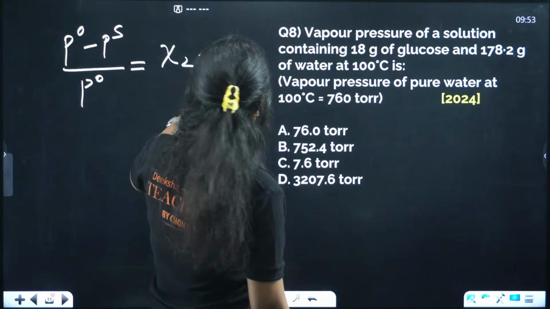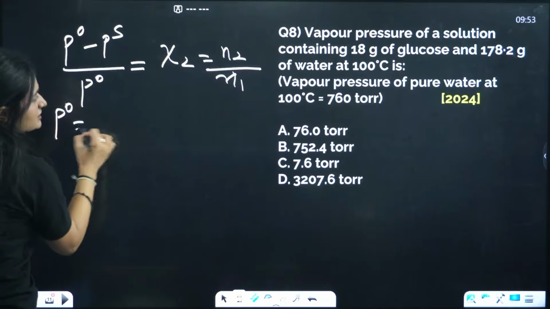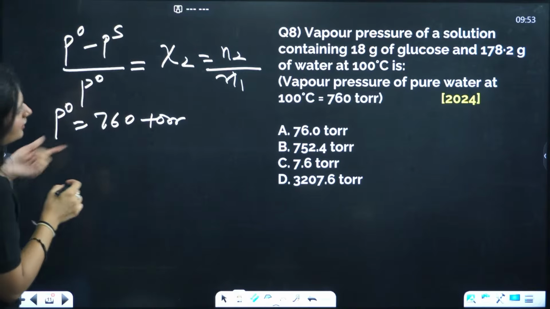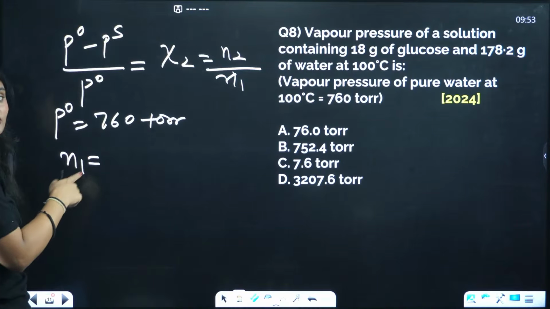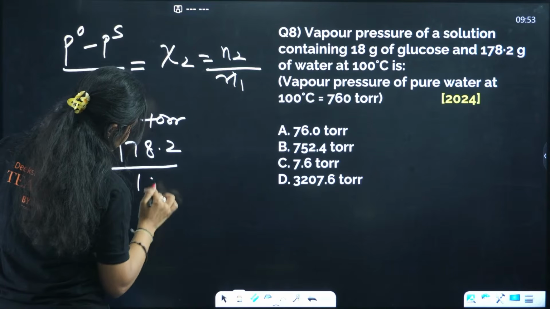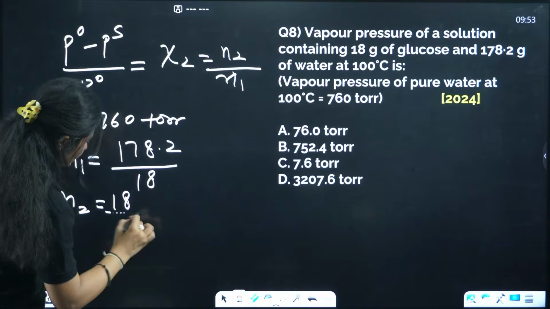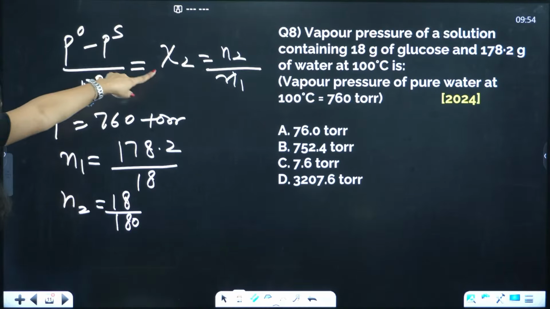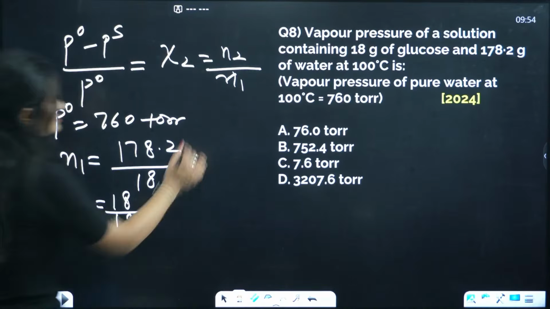Now see, vapor pressure, this is given, P naught is given, which is around 760 torr. N1 is the number of moles of water, which will be 178.2 by 18. Clear? And N2 will be 18 by 180, glucose is there. You substitute all these values here. What do we need to find? We need to find the PS.